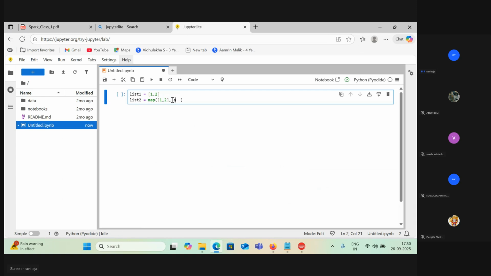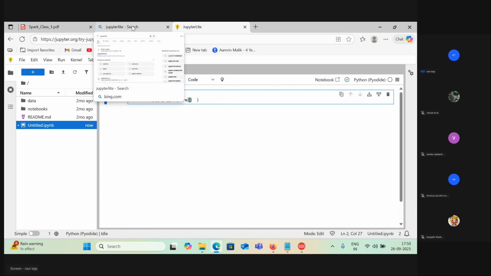Addition function, then this map will do addition. Map will take this as input and it will do square, let's say, a square function. What do we do? Map.